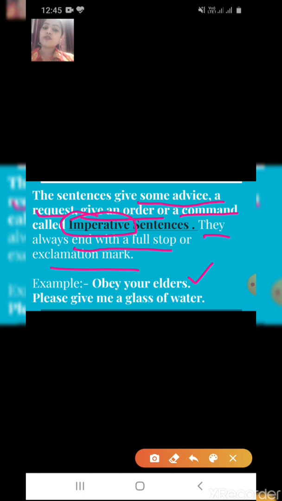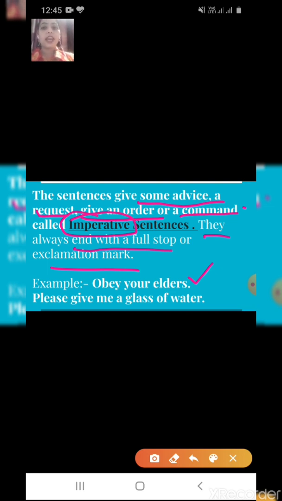Please give me a glass of water. We are requesting a glass of water. So this is also an imperative sentence. Go outside. I am giving you an order. This is also an imperative sentence. Stand up. I am giving you a command. So this is also an imperative sentence.